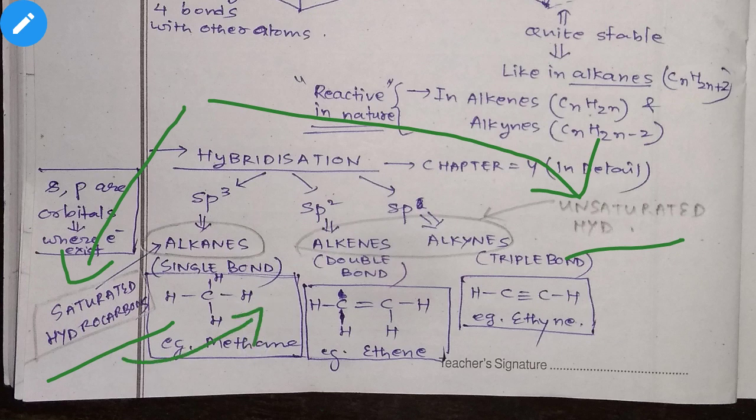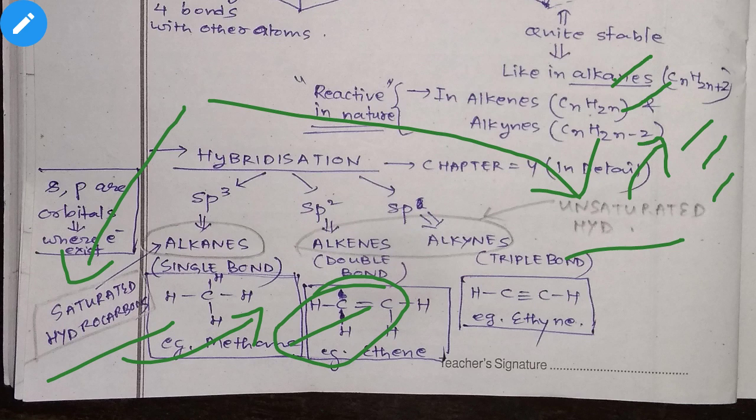The bonds present are just the single bonds. Under unsaturated hydrocarbons, the bonds present are multiple bonds, like double bonds or triple bonds. So this is the difference between the two.